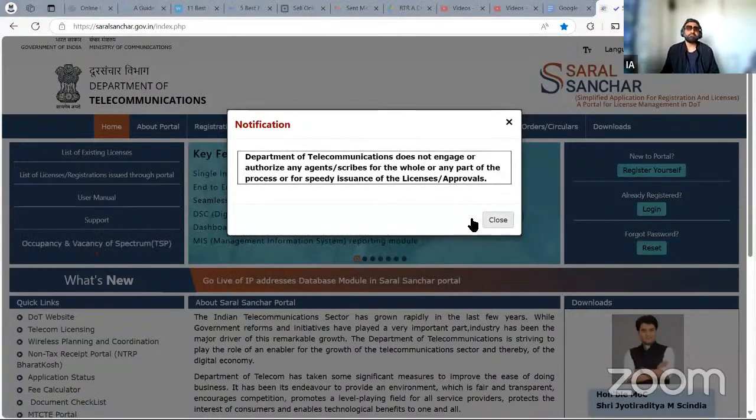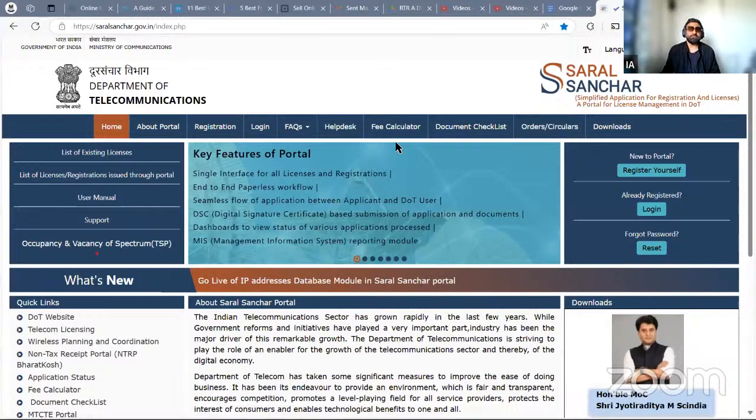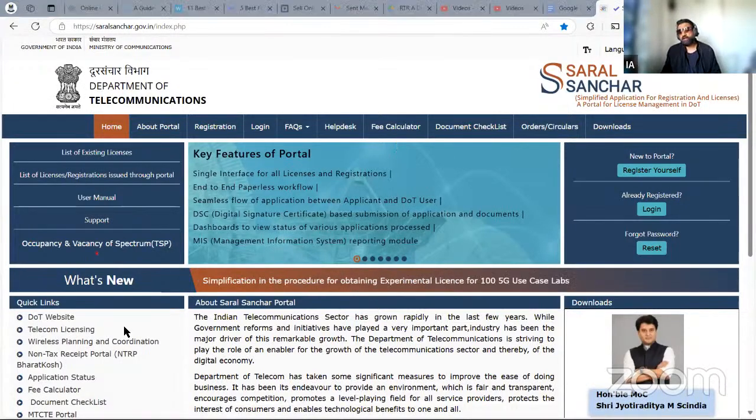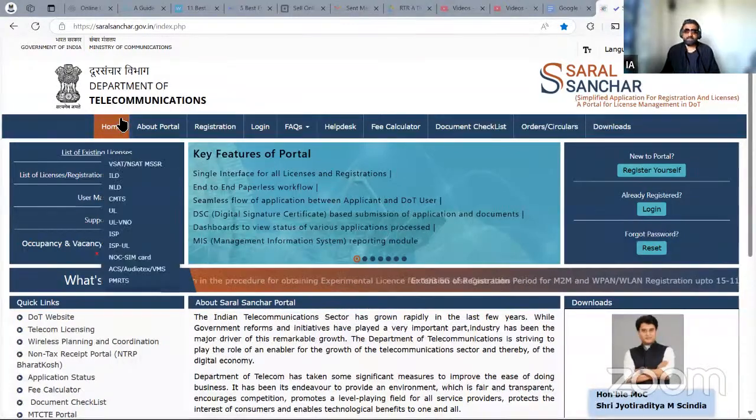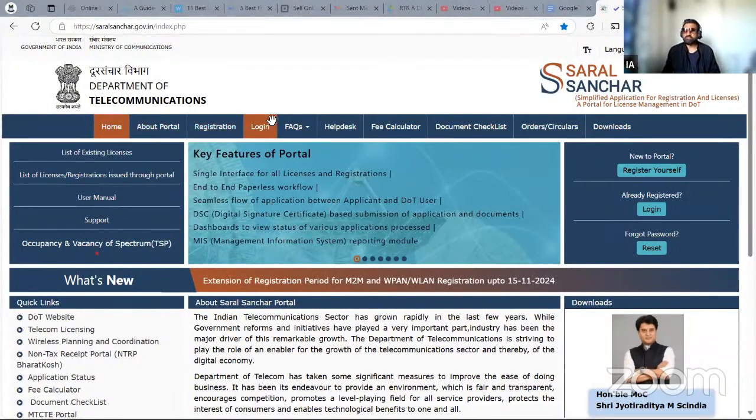When you click on this link, the process is completely online, and it's very simple. Earlier, it was partially online, partially offline. We go to this website, saralsanchar.gov.in, and to the home page. From here, we go on the right side. You can see the cursor.